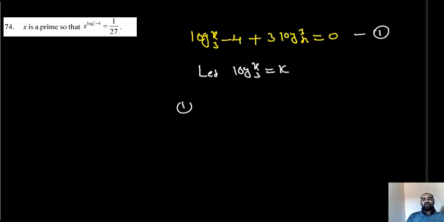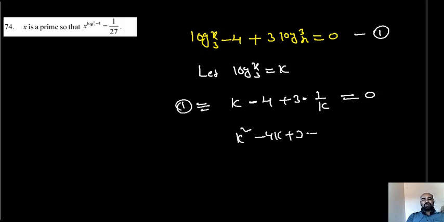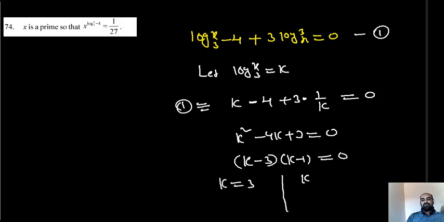Now, equation 1 becomes, students, listen: k minus 4 plus 3 into 1 by k, because log x base 3 and log 3 base x are reciprocals, equal to 0. So k square minus 4k plus 3 equal to 0, or this is nothing but k minus 3 into k minus 1 equal to 0. What does that mean? k equal to 3 or k equal to 1.